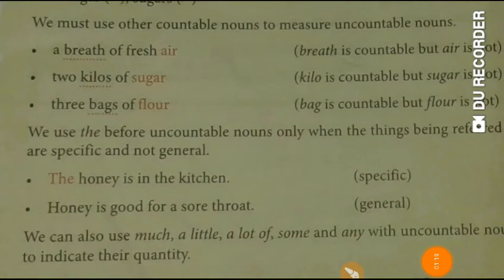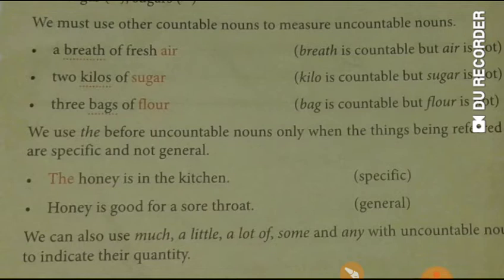If we want to measure uncountable nouns, we must use other countable nouns. For example, a breath of fresh air. Here, breath is countable, but air is uncountable. Similarly, 2 kilos of sugar.